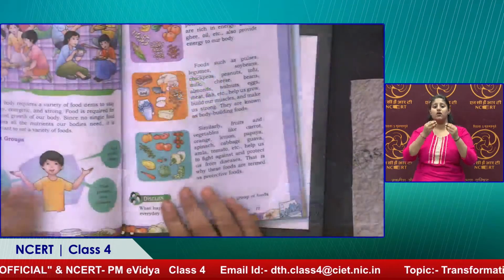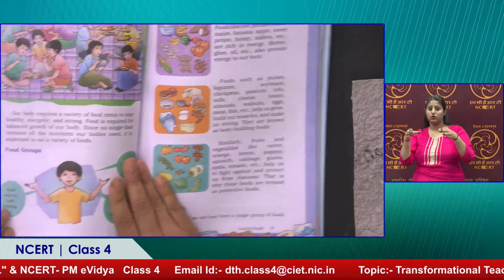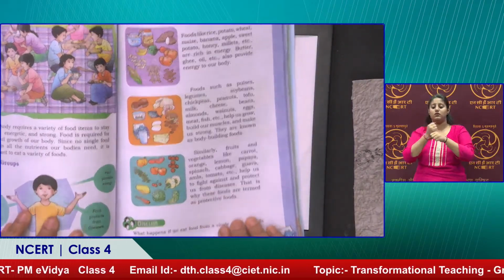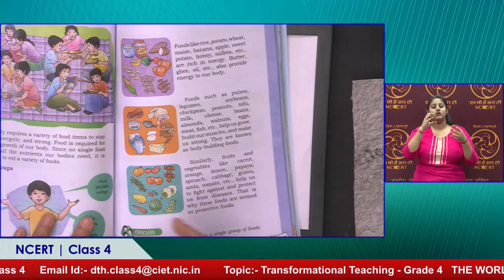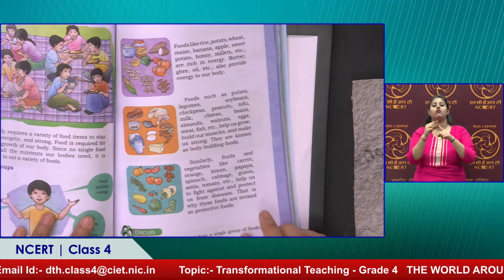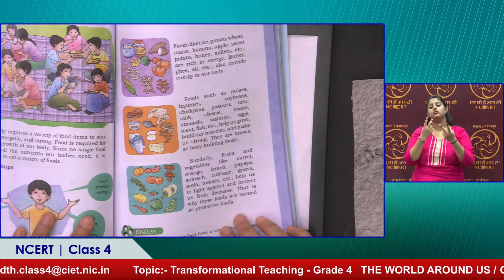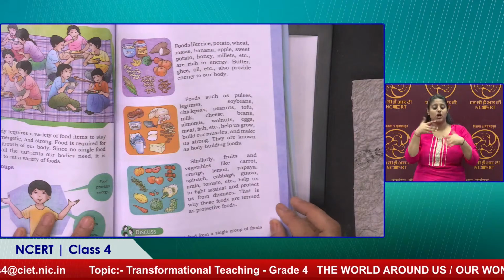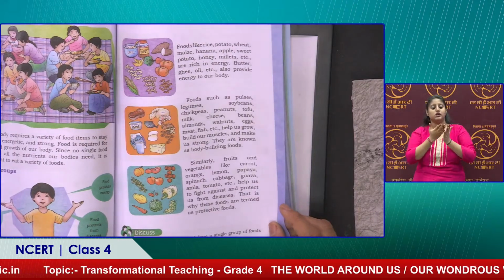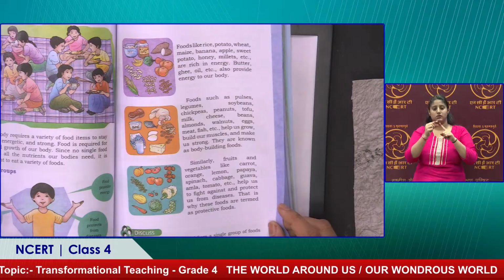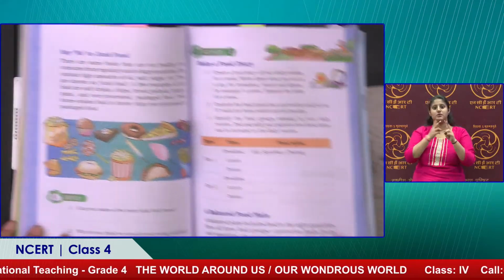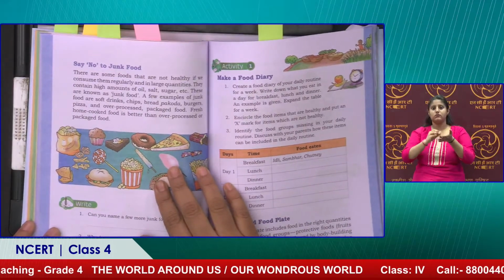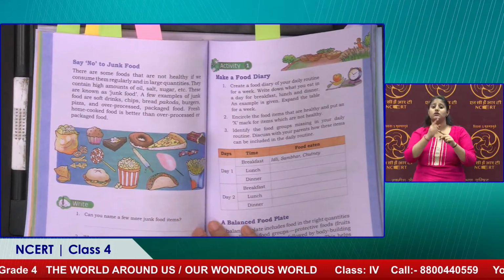And as you said, there are the different food groups. Here, we don't intend children to understand food groups like carbohydrates, proteins and fats. They will do that in the higher grades, but at least they understand that some food items are rich in energy and some are protective foods like fruits and vegetables. Through this activity, one important thing we intend is saying no to junk food.